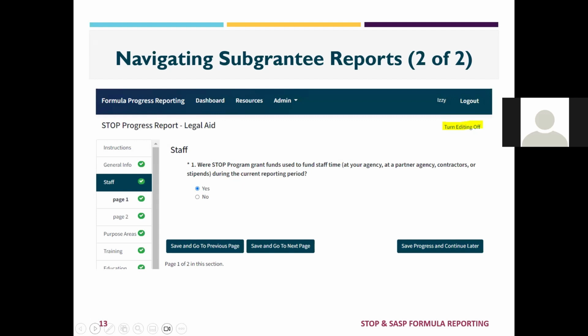You can then turn off the editing when you're done making changes. You'll want to hit save and go to next page on the bottom to save the changes that you've made, and then you can click turn editing off in the top right.